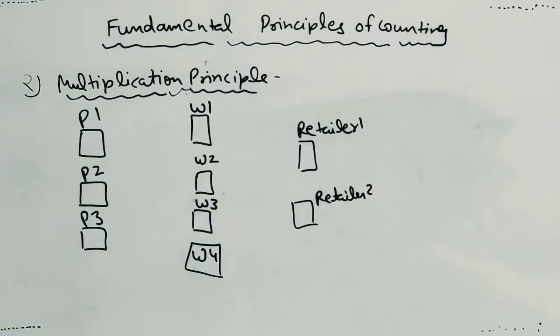Now the question is, in how many number of ways this company can transport its product from either of the plants to any of the retailers?